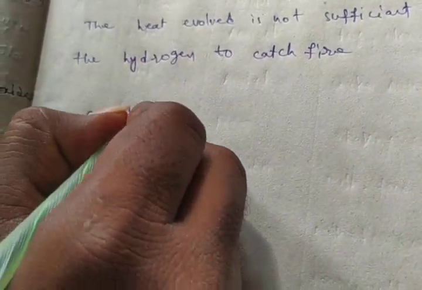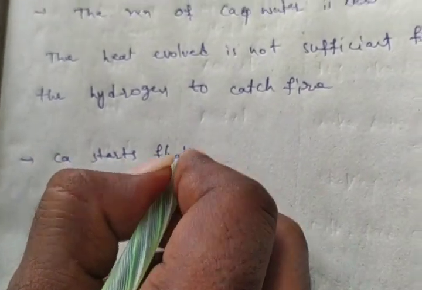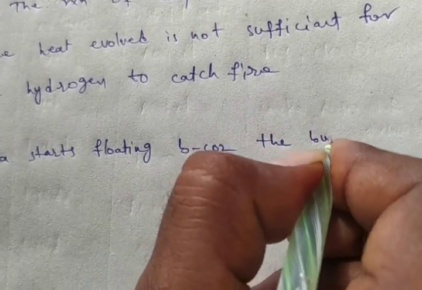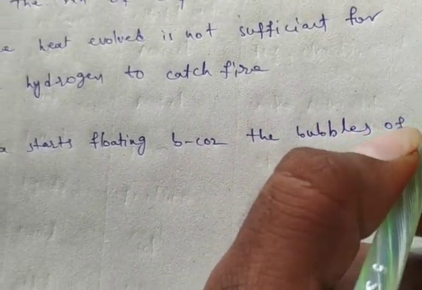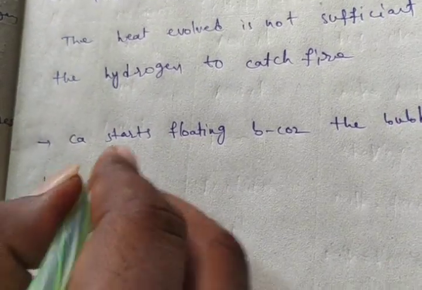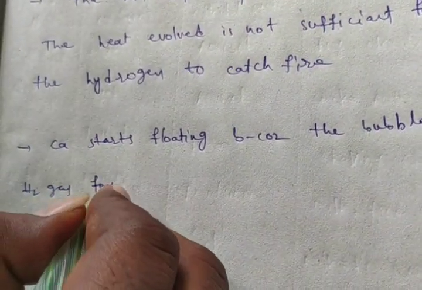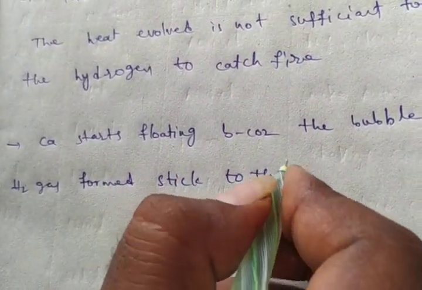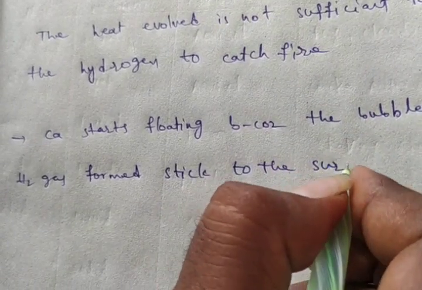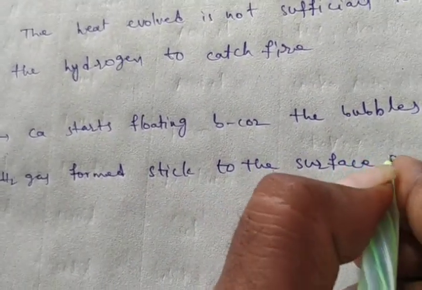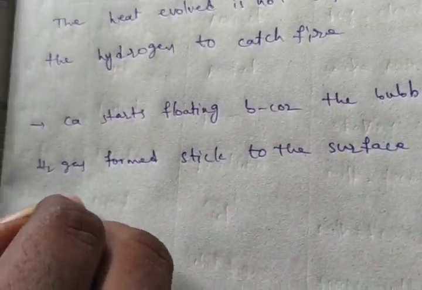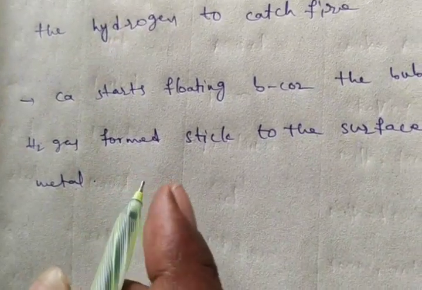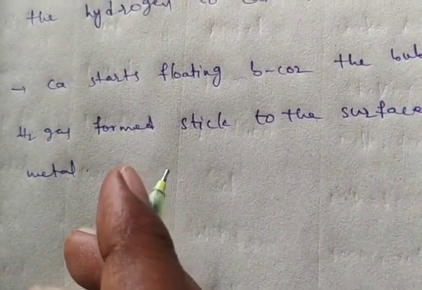Calcium starts floating because the bubbles of hydrogen gas formed stick to the metal surface of the metal. Here which metal? Calcium. So the bubbles of hydrogen gas formed stick to the surface of the metal. That's why calcium starts floating on the water.